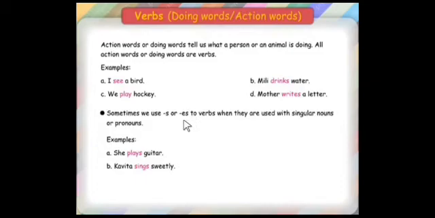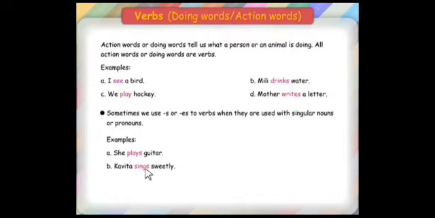Let us see here. For example, she plays guitar. She is the third person singular. There is a verb here, play. We add the s form to the verb play, and it becomes plays. So she plays guitar. We don't say she play guitar. This happens only in the simple present tense, not all tenses.